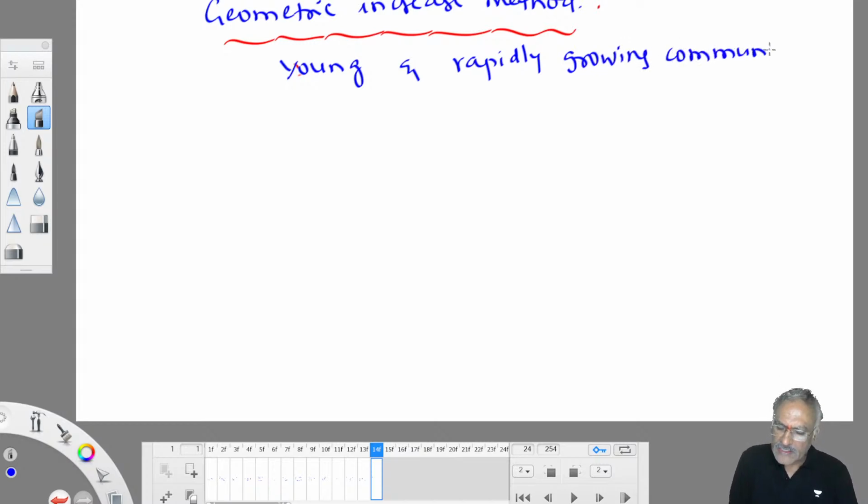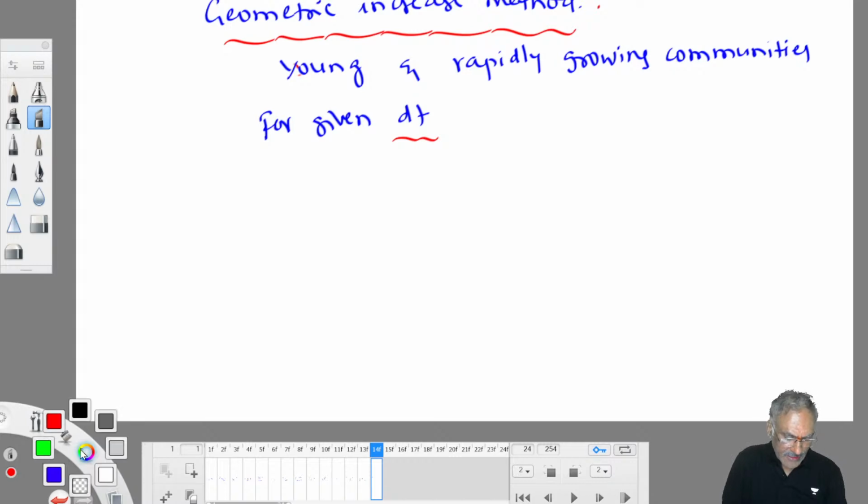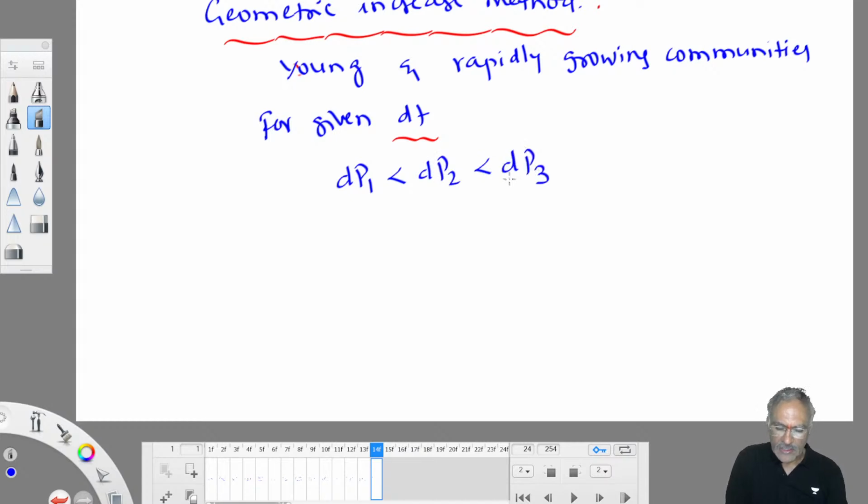Geometric increase method. This justification is required. How do you know that? In the exam they don't tell you, so you need to see the population census trend. For a given dt, if you observe the dp values from past census data, and dp1 is less than dp2, and dp2 is less than dp3, then you can comfortably apply this method. Where substantial differences are there between dp values, you can apply this method.